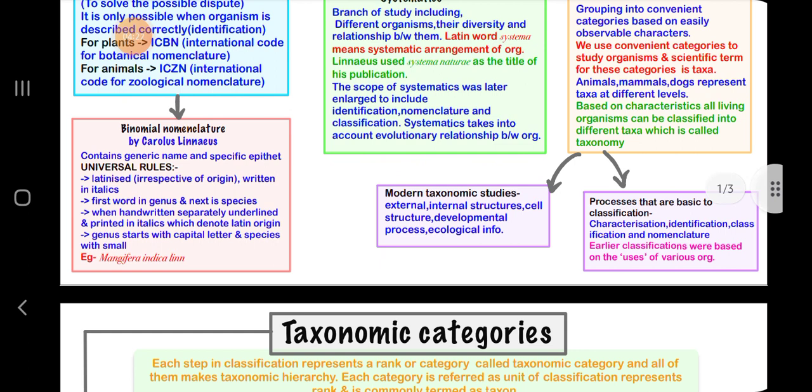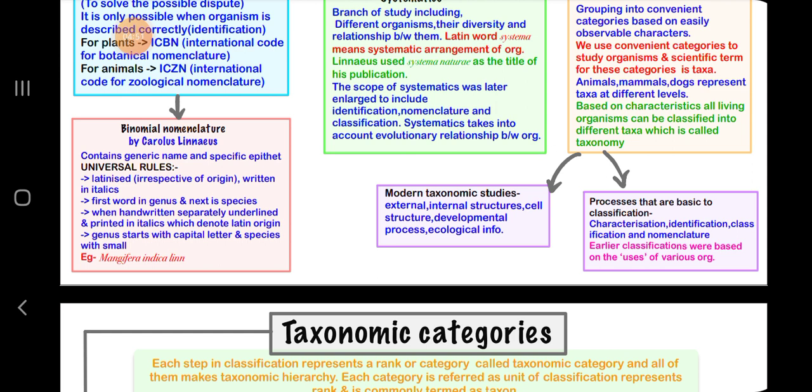Then binomial nomenclature by Carolus Linnaeus contains a generic name and a specific epithet. The universal rules are that it should be Latinized and written in italics. The first word is the genus and the next is the species. When handwritten, they are underlined separately, and printed in italics, which denotes Latin origin. Genus starts with a capital letter and species with a small letter.